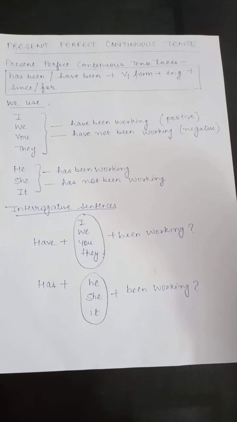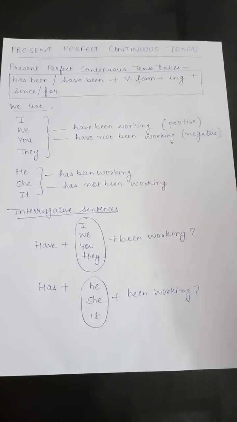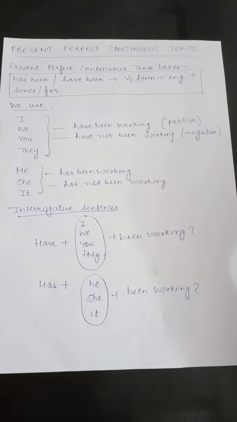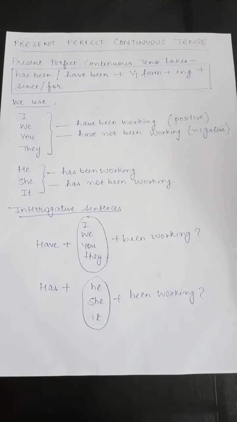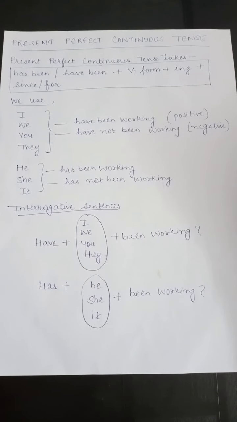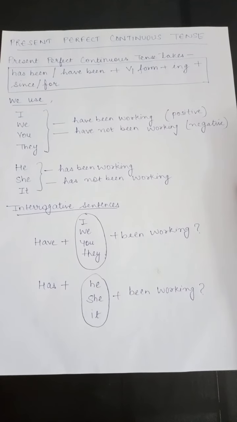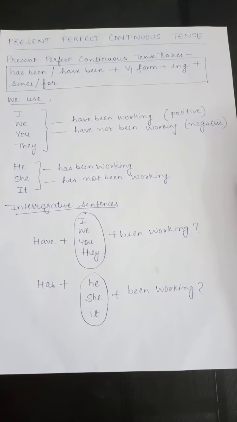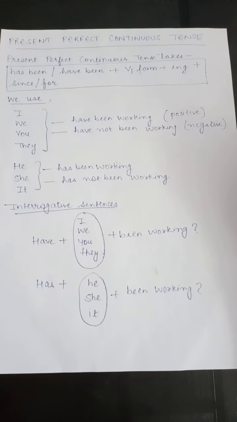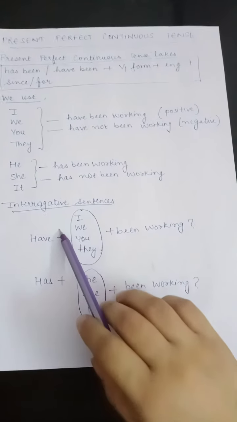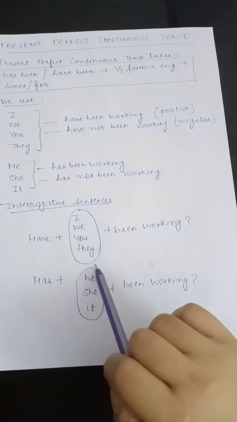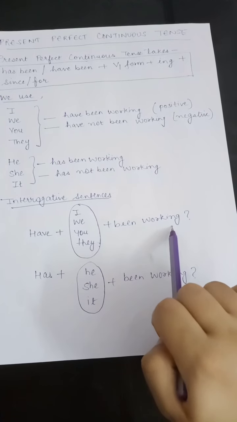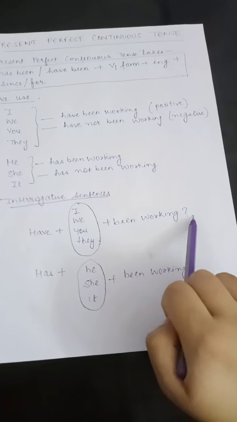Similarly, like we have already done with the previous types of tenses that we have studied earlier, where we made interrogative sentences, with have been or has been we are making the interrogative sentences. So have plus I, we, you, they plus been working and a question mark at the end.